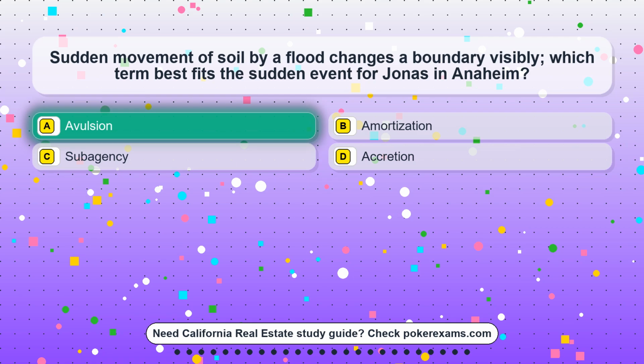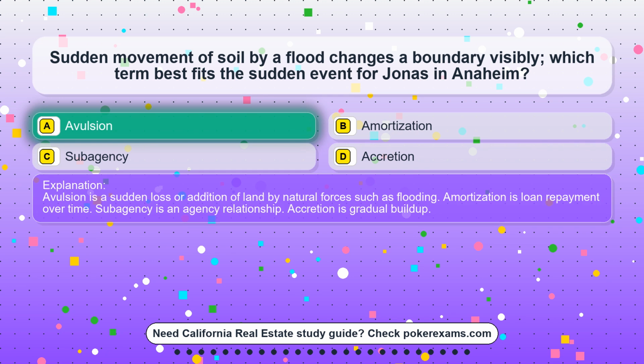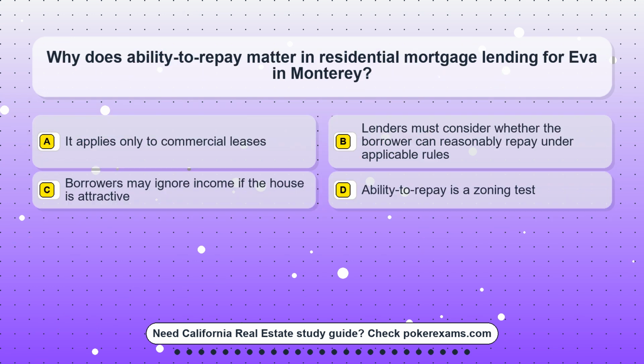The correct answer is option A. Avulsion. Avulsion is a sudden loss or addition of land by natural forces such as flooding. Amortization is loan repayment over time. Supervising is an agency relationship. Accretion is gradual buildup.